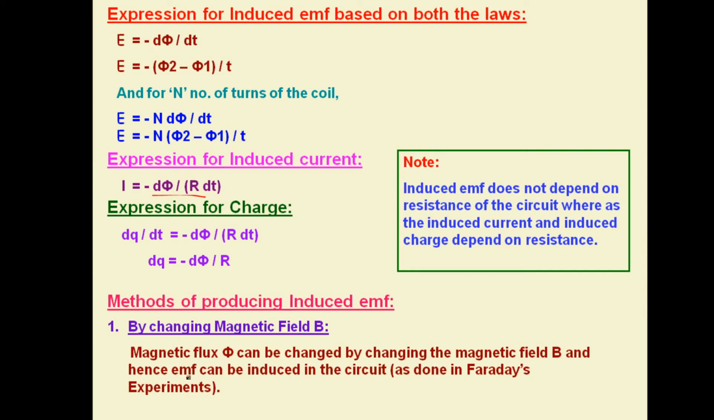So magnetic flux phi can be changed by changing the magnetic field B, and hence EMF can be induced in the circuit. Another one is by changing the area of the coil available in the magnetic field. This is an important concept which will tell us about the concept of motional EMF.